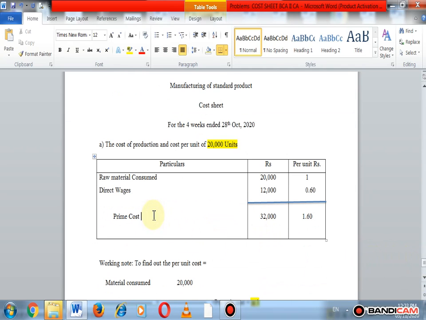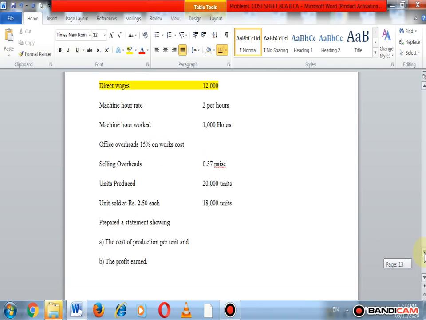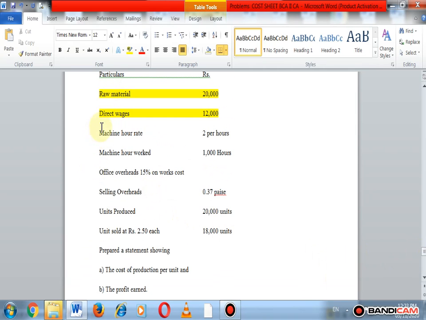Now we add the factory overheads to the prime cost. So factory overheads are given, so the machine hours worked are given in the problem. Let's see here, machine hour rate and machine hours worked. So machinery is used in the factory, so it is an expenditure related to the factory.